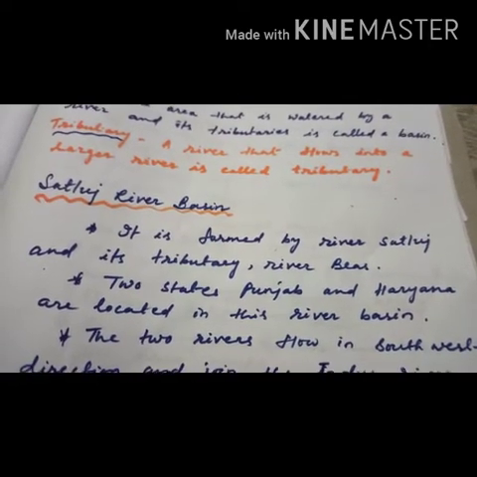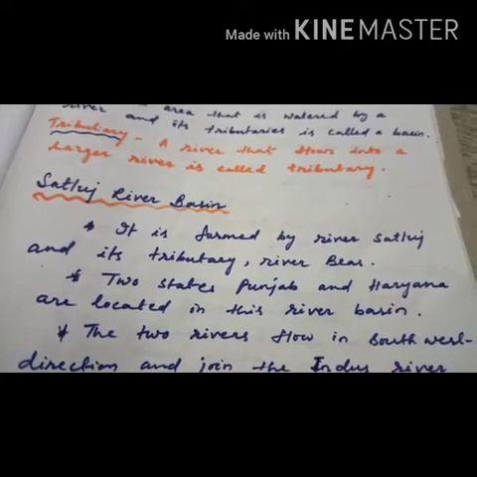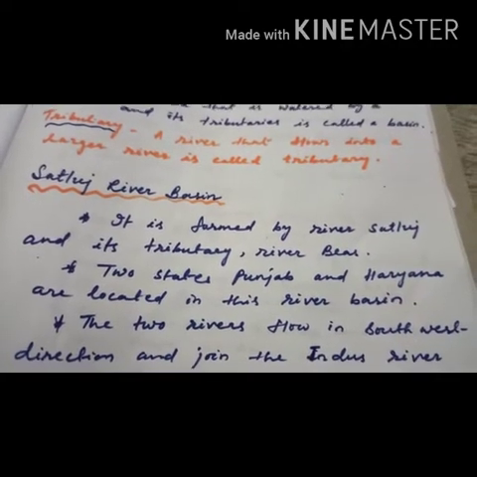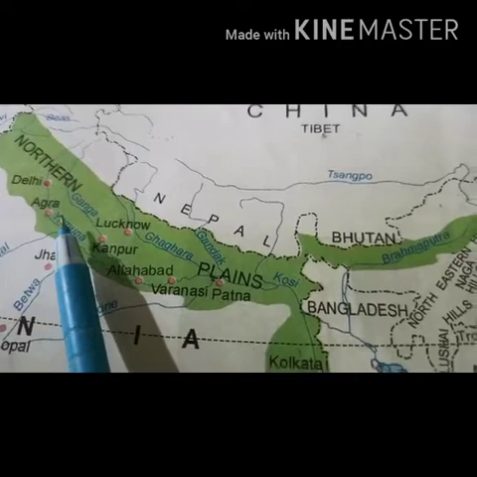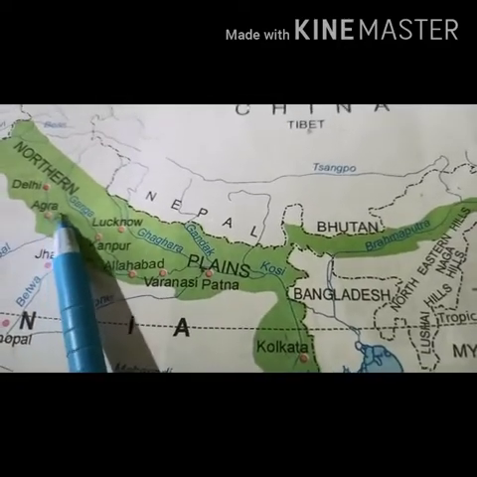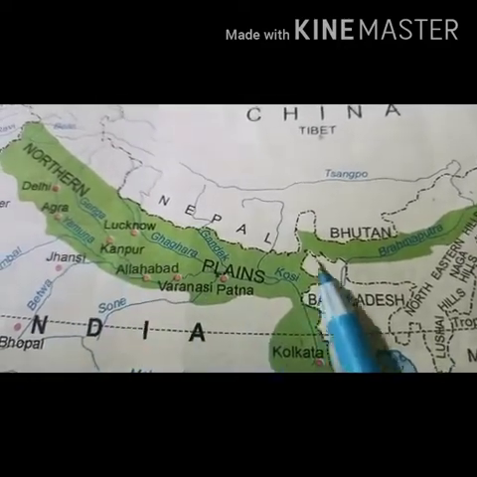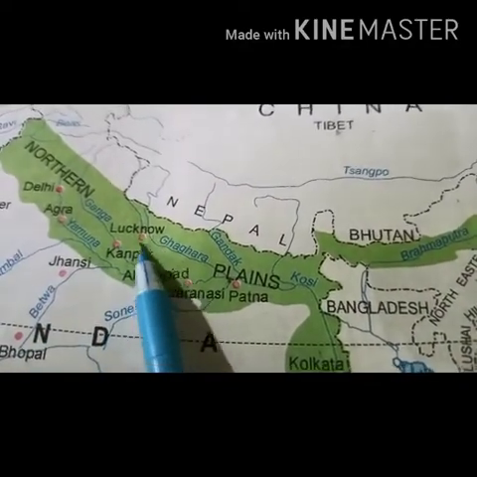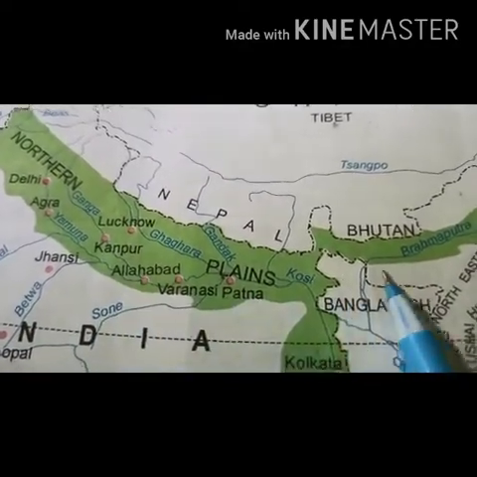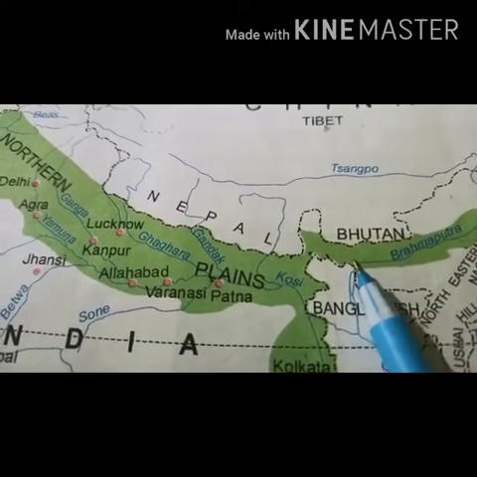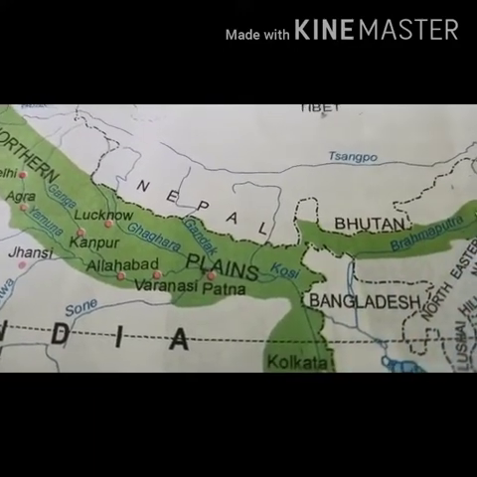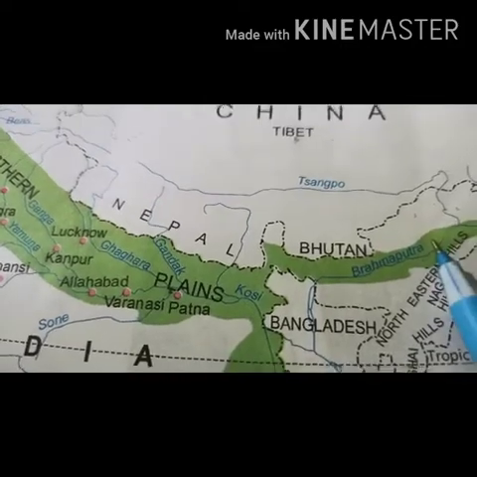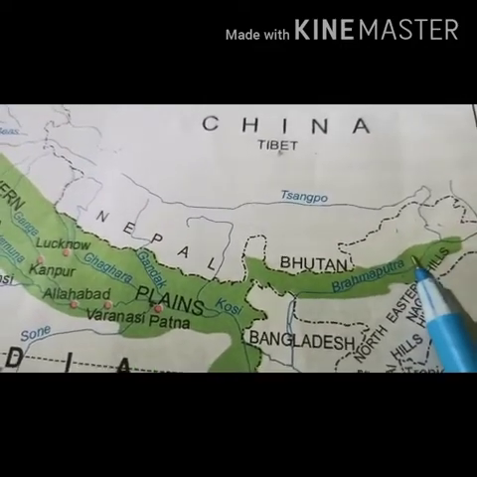Okay. Now let us discuss the Satluj River Basin. Now look at this, children. The entire Northern Plain is divided into 3 parts. This is your Satluj River Basin. In the middle is your Ganga River Basin. Then it is the Brahmaputra River Basin. Now let us discuss the Satluj River Basin.